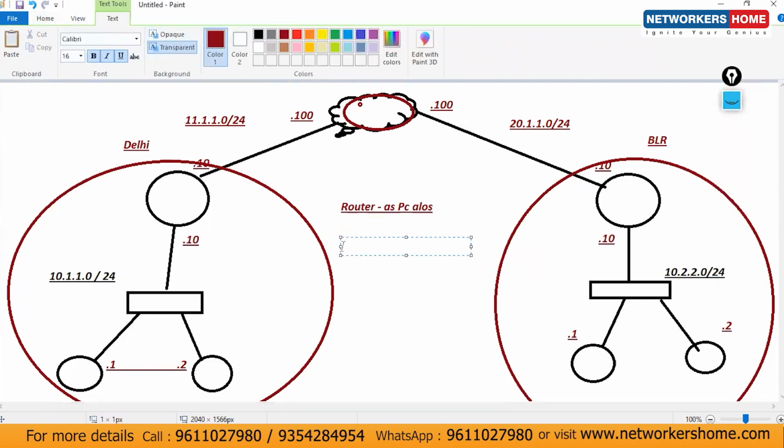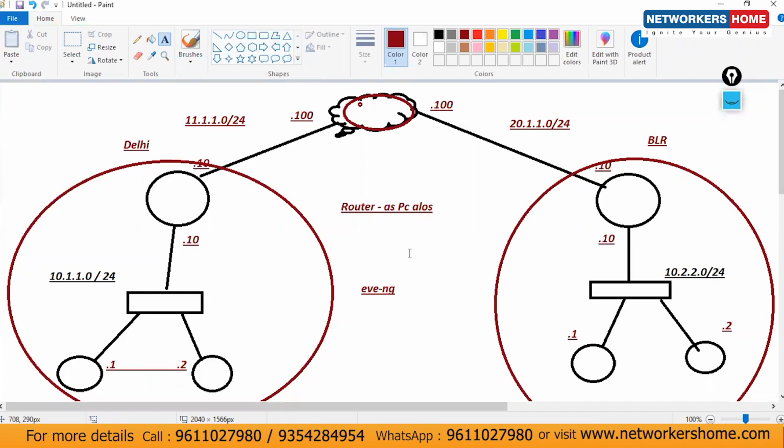Any exams after this class? Any guys who have to go with it? Durga, Raghu, do you have to go to college or something? No. Any other one? No. You guys? Oh, you have 4 GB. No, there's no option. You? Any office? Office. Sure, na? Okay. You guys have to install GNS. Otherwise, use EVNG.